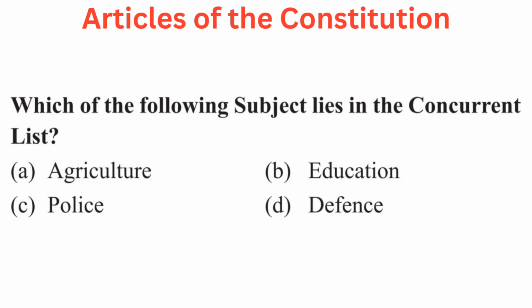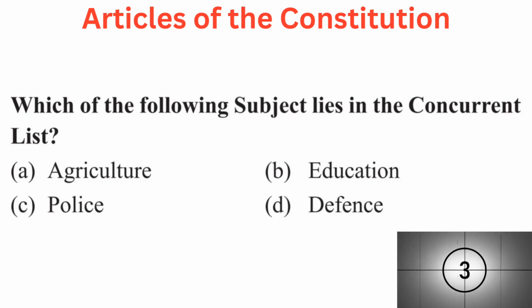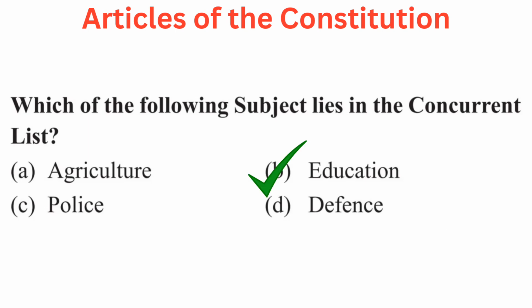Question is which of the following subject lies in the concurrent list? Your options are A. Agriculture, B. Education, C. Police, or D. Defense. Right answer is B. Education.